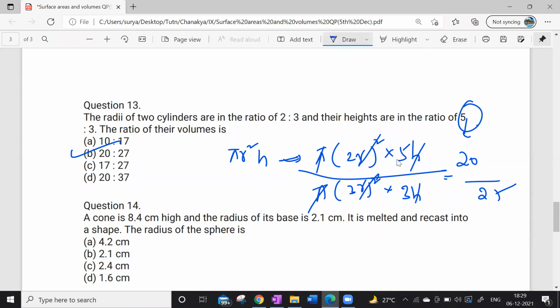Any doubts? Guys, here r square I cancelled. 2 square will remain the same. So 2 square is 4, 4 fives are 20, 3 square remains the same, 9 threes are 27. Hope it is clear. Very simple question. Need not write everything like essay writing. Calculate in a short way and decide the answer.